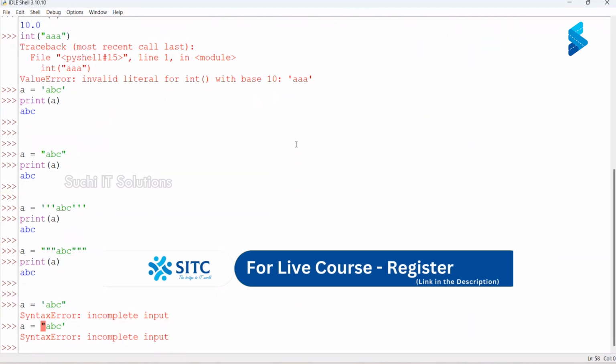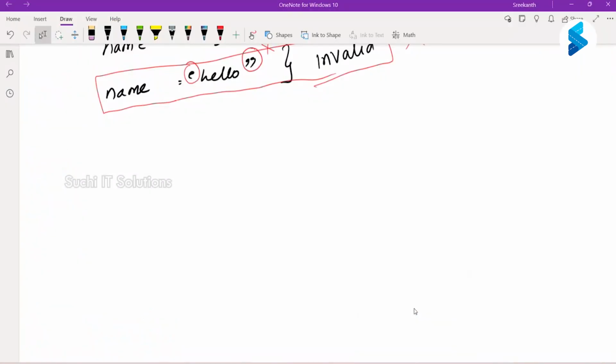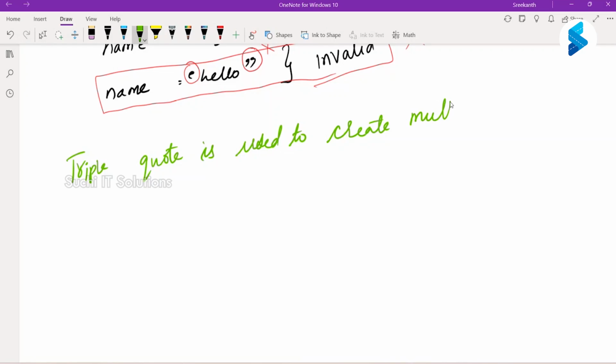So if I want to write a multi-line string, then we want to use triple quote. Triple quote is used to create a multi-line string, more than one line. So how do we do that?